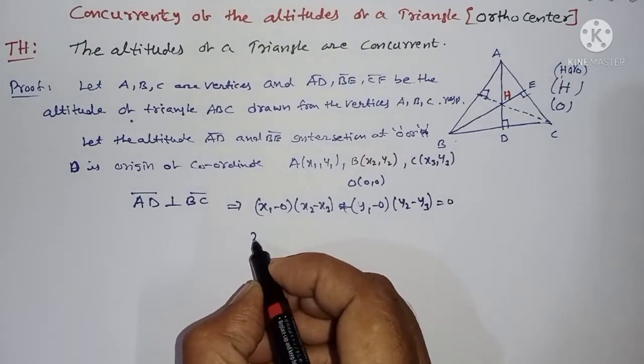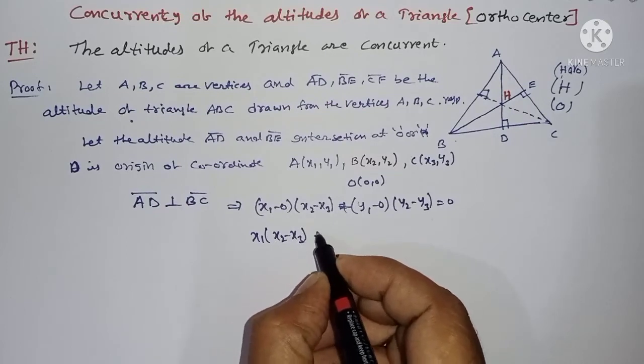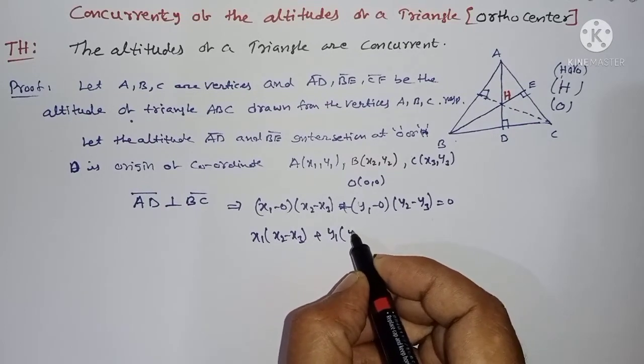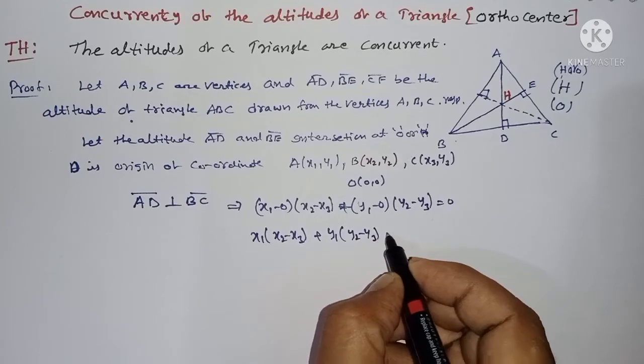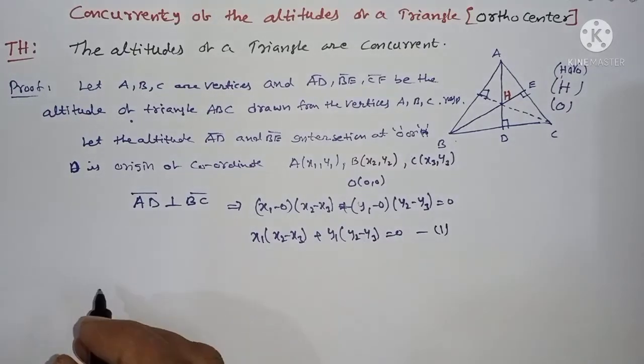This can be written as x1 into x2 minus x3 plus y1 of y2 minus y3 is equal to 0. Call this equation 1.